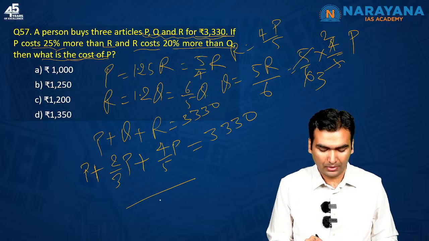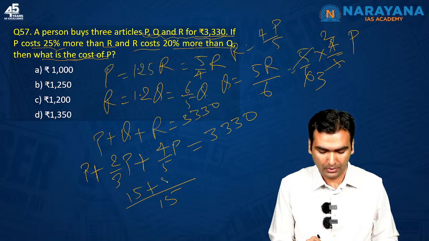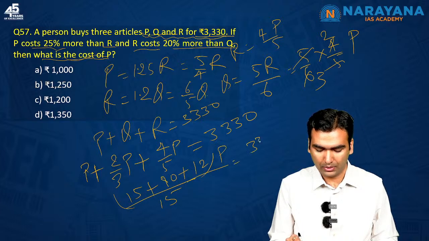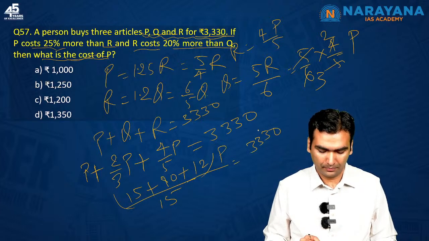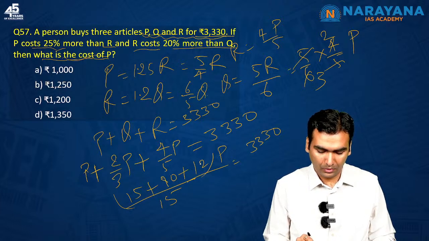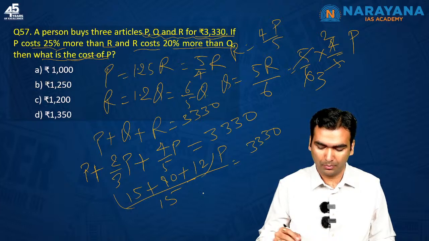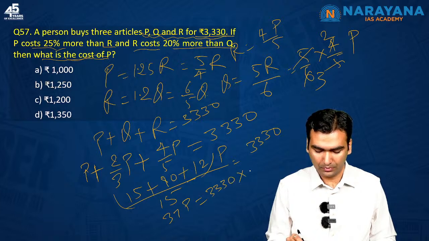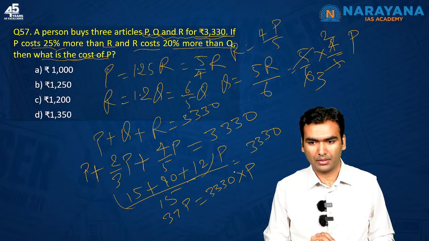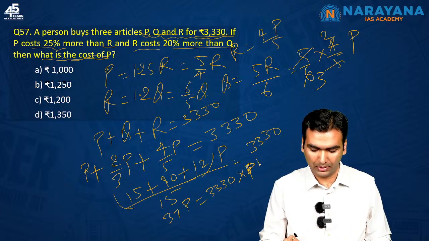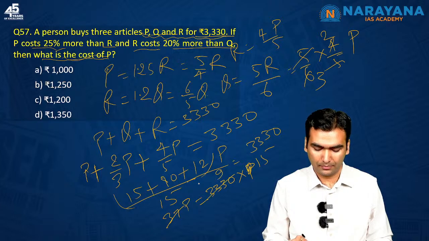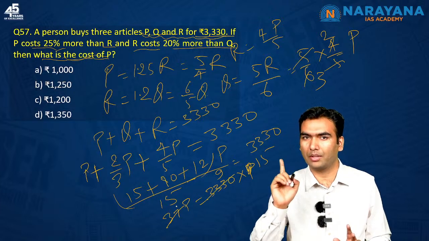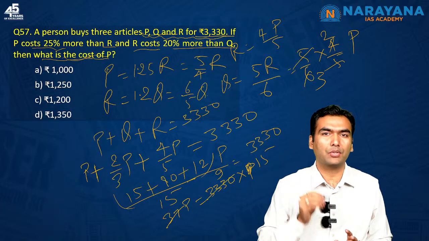Take the LCM of denominators, it would be 15. So (15 plus 5 into 2, that is 10, plus 12) into P is equal to 3330. 22 plus 15, that is 37P. 37P is equal to 3330, so P is 3330 into 15 divided by 37. Is it completely divisible? Yes, 37 into 9. Usually it would be divisible. Always apply this mind: 7 into 9 is going to give me 3 at the unit digit. So I immediately checked by multiplying it with 9.